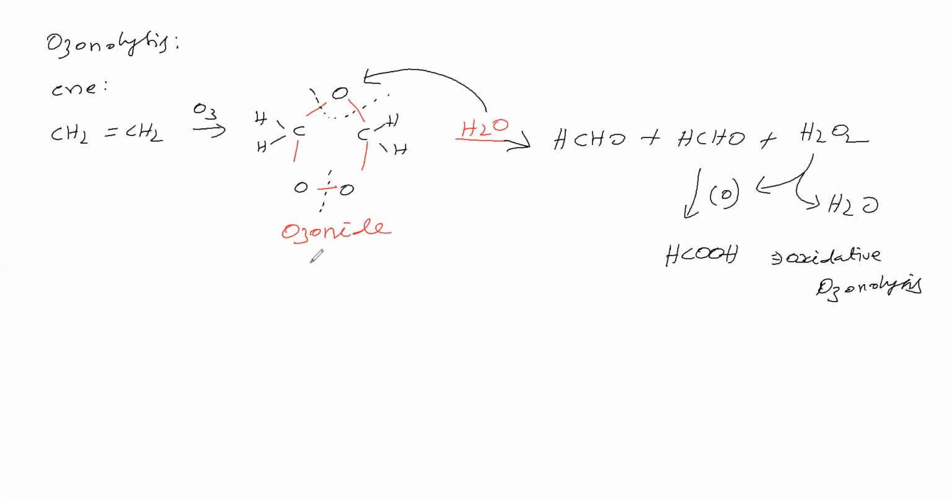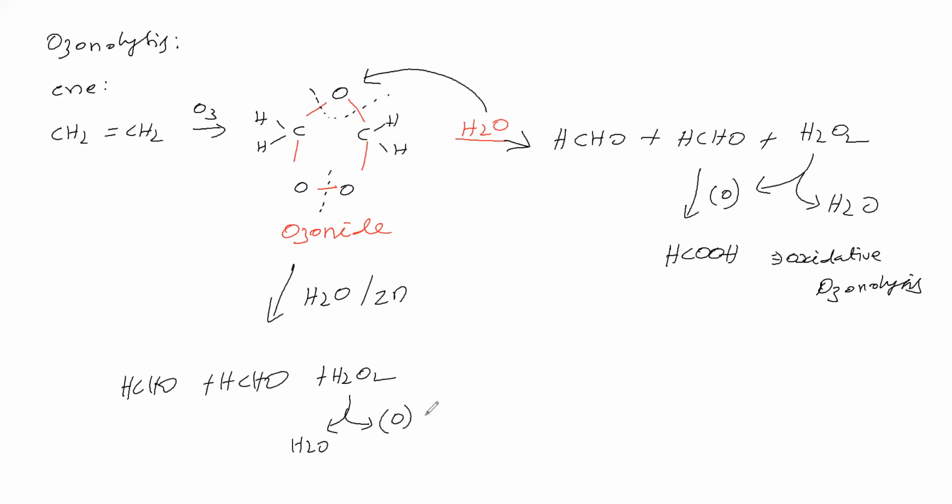Okay. Next, what we will do means this ozonolysis, this ozonide we will treat with water in the presence of zinc. So what will happen, that we'll see. This ozonide we are taking for hydrolysis in the presence of zinc. This water takes this oxygen and becomes hydrogen peroxide. Then this bond is breaking. This part becomes formaldehyde, then this part also becomes formaldehyde. Then this hydrogen peroxide gives water and nascent oxygen.